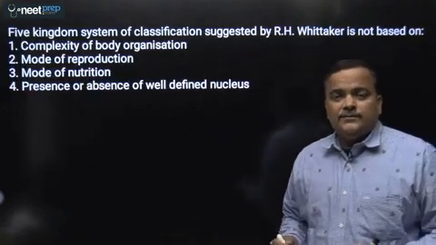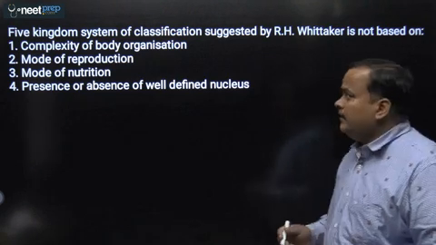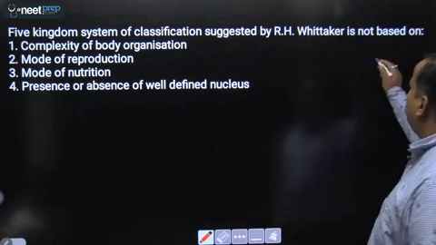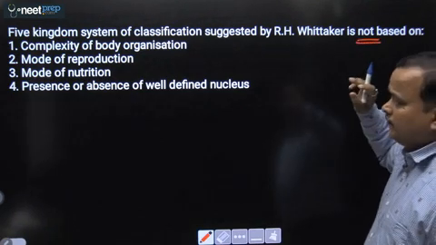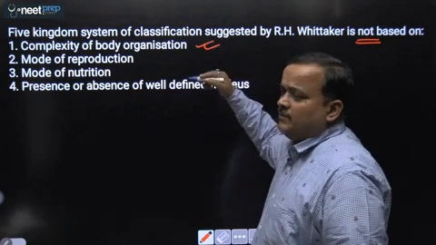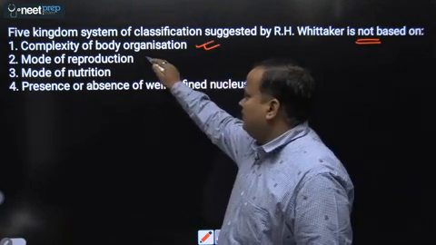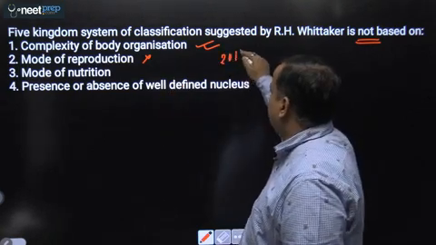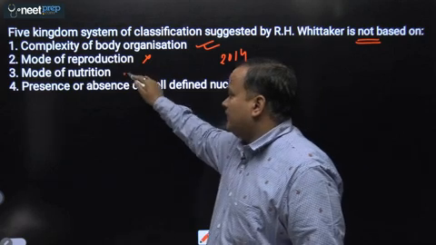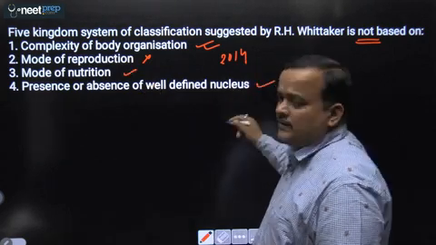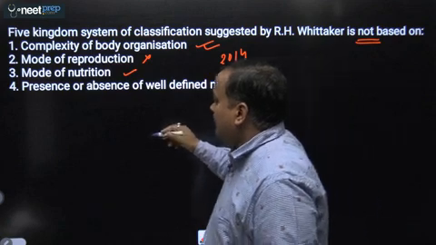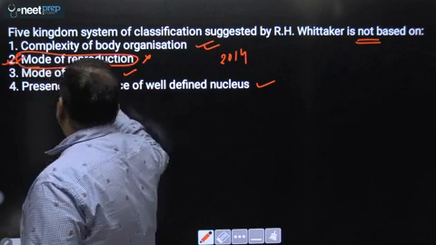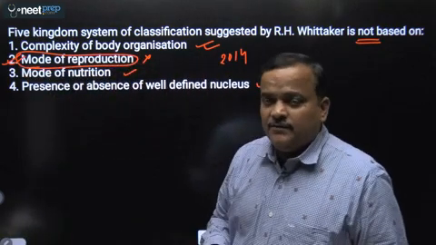So the last question of this previous year part of unit 1 is: the five kingdom system of classification suggested by R.H. Whittaker is not based on. Okay, so he considered complexity of body organization, whether it is unicellular, multicellular or what. Mode of reproduction, he did not consider it, although it is mentioned in NCERT. Okay, this question was asked in year 2014. Third, mode of nutrition, it was considered. Presence or absence of a well-defined nucleus, whether it is prokaryote or eukaryote, it was considered. So the answer will be second, that is mode of reproduction. It was not considered by R.H. Whittaker, although it is mentioned in NCERT, but it was not considered.